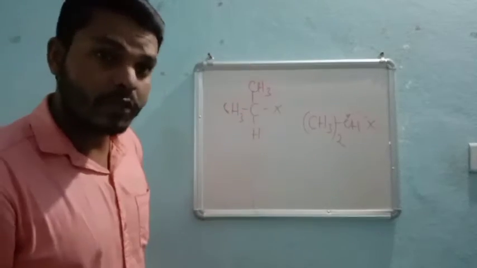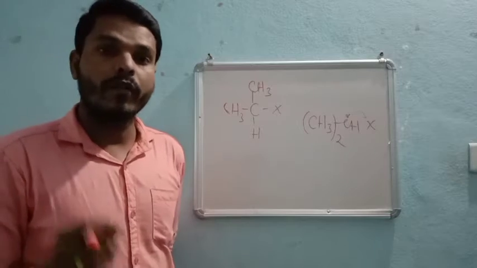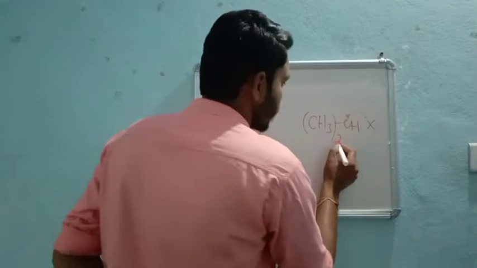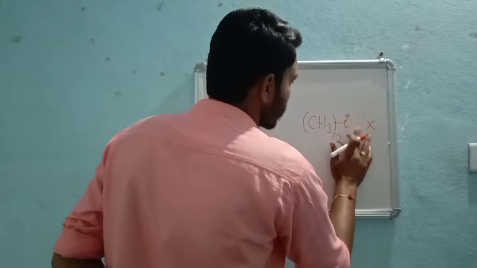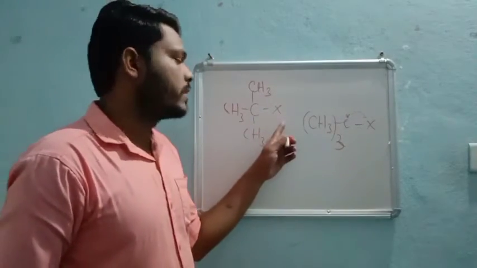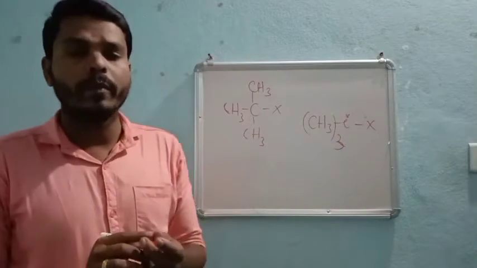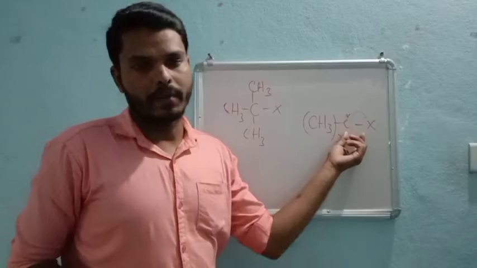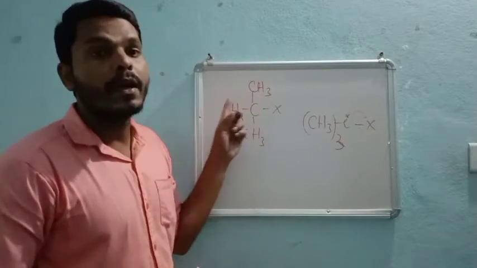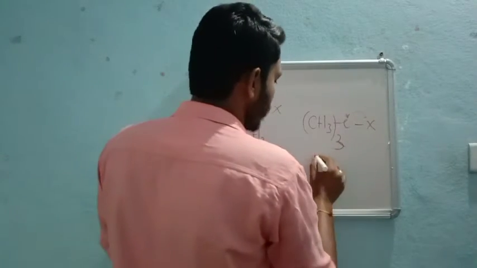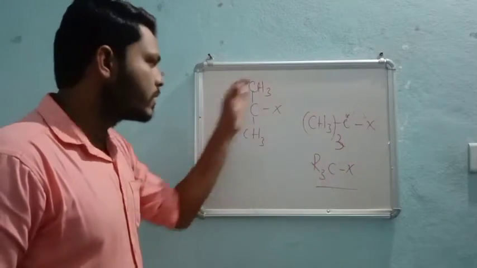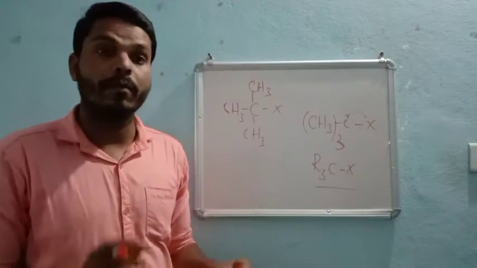That means you must know how to write different varieties of structures in organic chemistry. That is very important. If it is a tertiary, then it will be like this: X. Make one more, right? But the condition is that the halogen should be attached to the central carbon atom. That is the main important thing. Primary, secondary, and tertiary we decide based on the number of alkyl groups, or else this can also be given like this, right? So all three representations are the same.